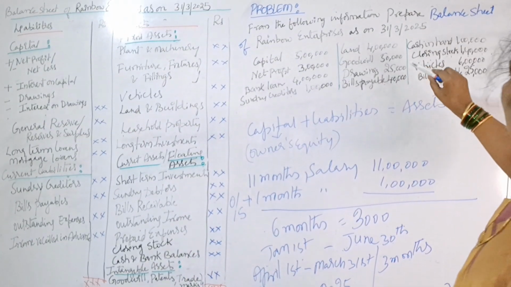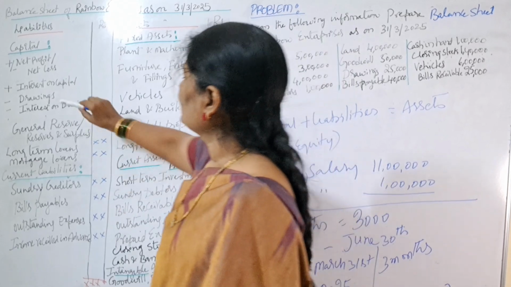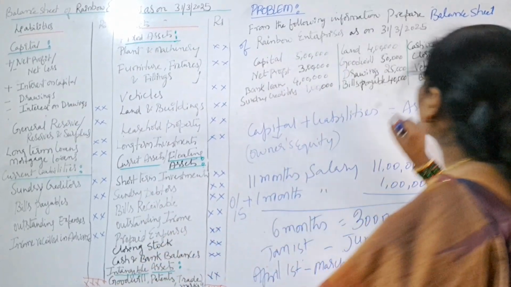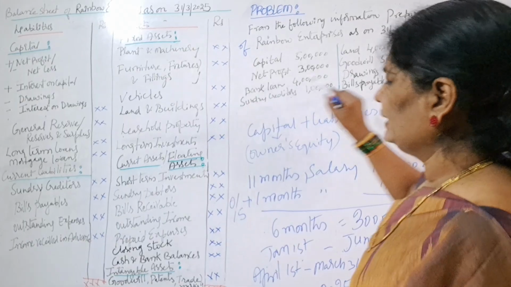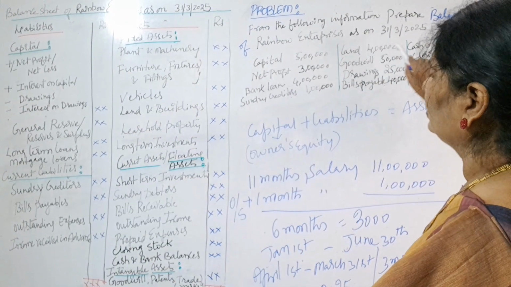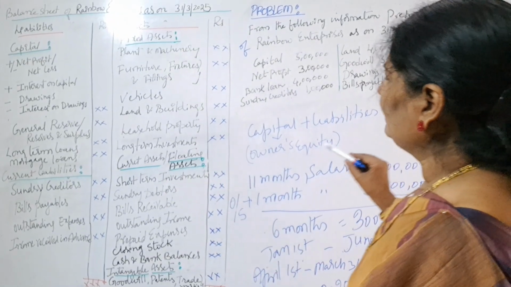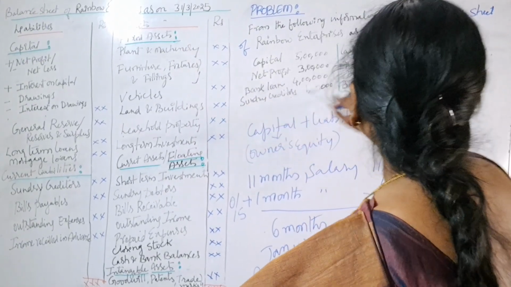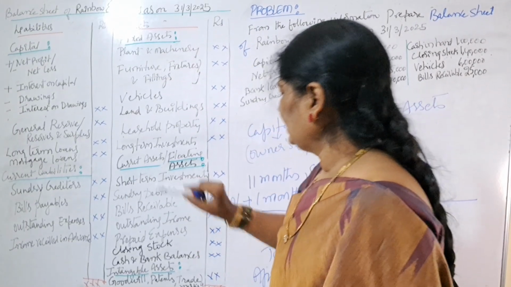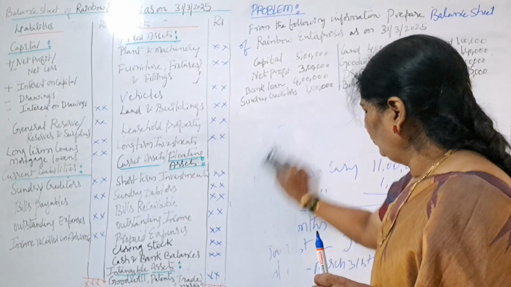Next, drawings, what the business owner is withdrawing from the business. So what should we do? We have to deduct drawings. Next, bills payable, our current liability. Next, cash in hand. Next, closing stock is our current asset. Next, vehicles, our fixed asset. Next, bills receivable, it is our current asset, right? So now we will solve this problem.